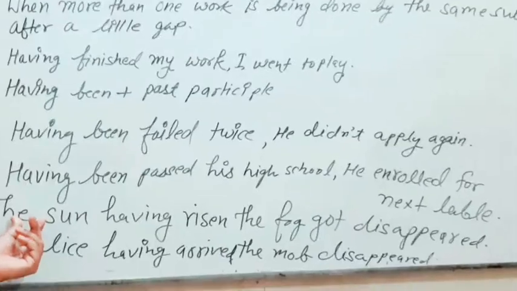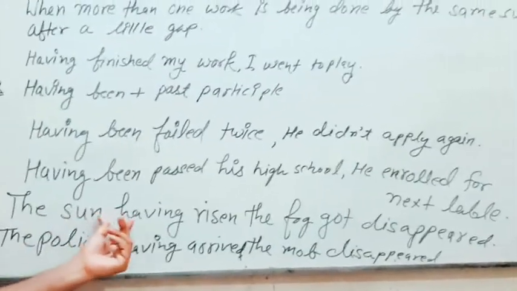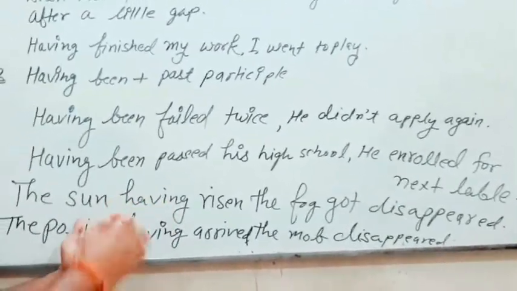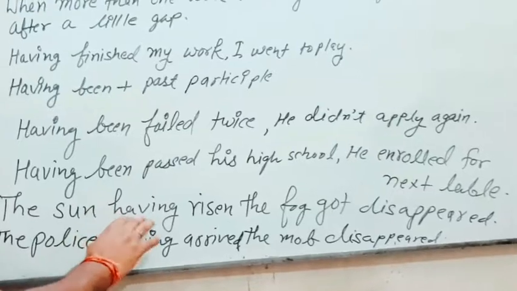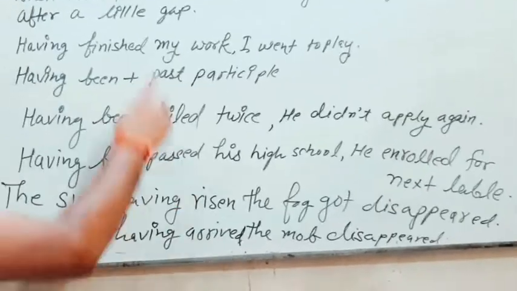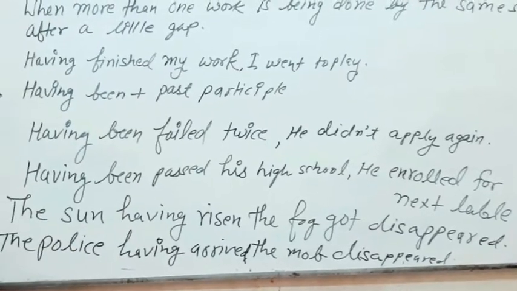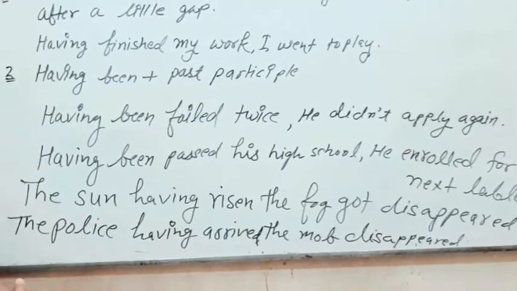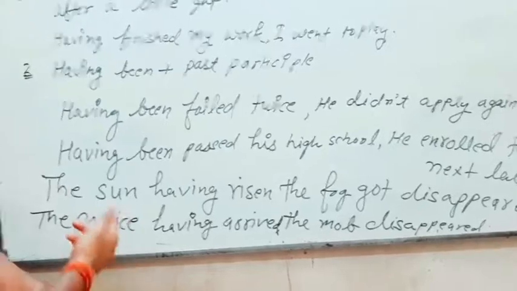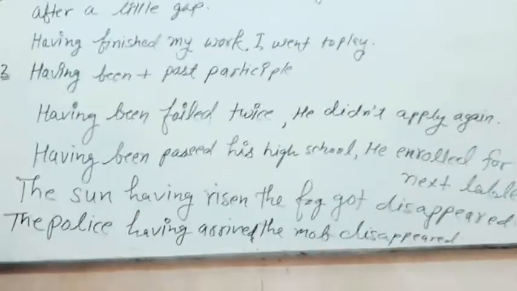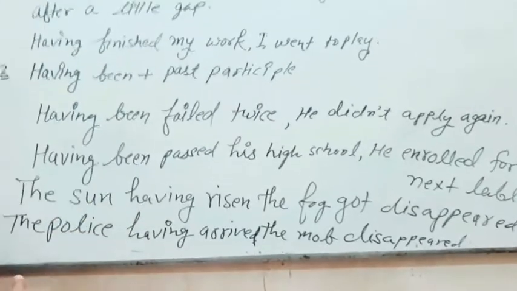Now we have this sentence, you just see it is looking quite similar to perfect participle, but actually it is not perfect participle. It is a phrasal sentence, which is also known as nominative absolute.